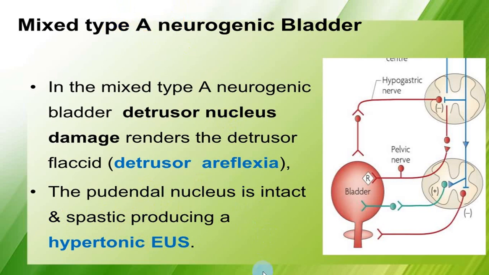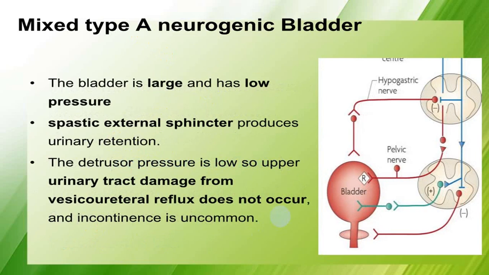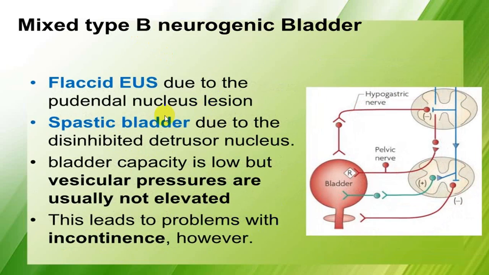While in opposite of that, here the person will have a detrusor muscle that is almost areflexic, and there will be spasticity of the external urethral sphincter, and that is given the name type A. While type B, there is a flaccid external urethral sphincter and there is spasticity of the bladder, and this is due to a disinhibited detrusor nucleus.